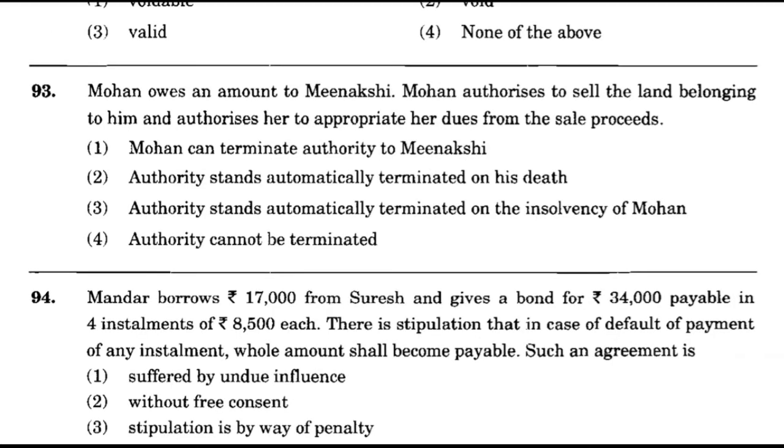Now question number 93. Mohan owes an amount to Meenakshi. Mohan authorizes her to sell the land belonging to him and authorizes her to appropriate her dues from the sale proceeds. Option number 1, Mohan can terminate authority to Meenakshi. Option number 2, authority stands automatically terminated on his death. Option number 3, authority stands automatically terminated on the insolvency of Mohan. And option number 4, authority cannot be terminated. And the correct answer is option number 4, authority cannot be terminated.